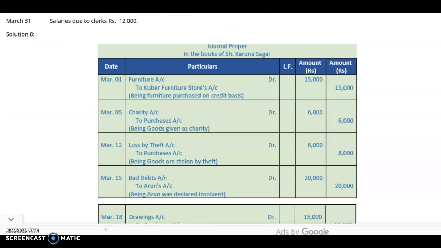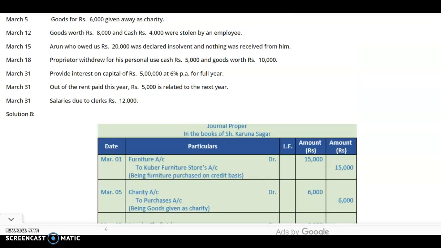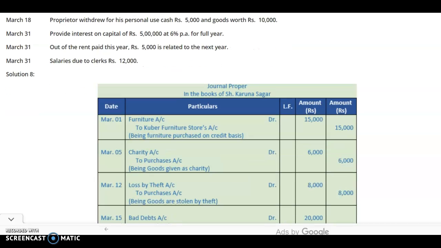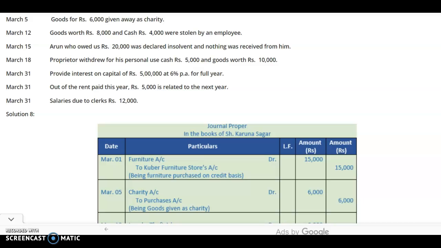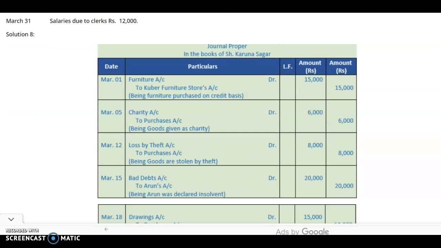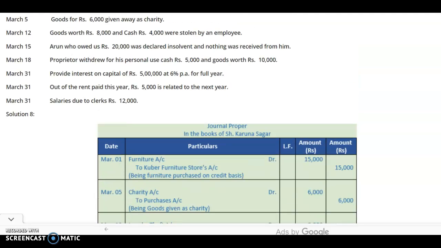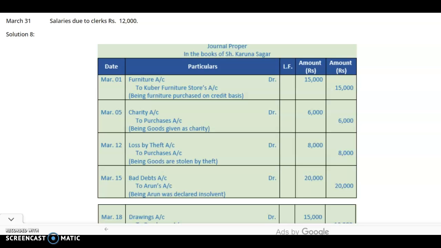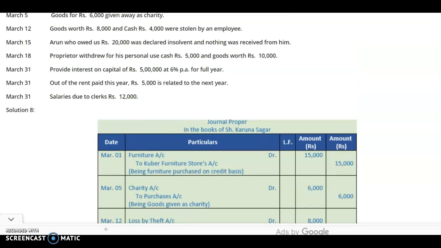We will write loss by theft account debit 8,000. Here it is mentioned by mistake: to purchases, that is 8,000. Only the entry for goods has been done, but we will have the total entry, that is loss by theft account debit 12,000, to purchases 8,000, to cash 4,000. For cash the entry has not been done, but we will record a combined entry: loss by theft account debit 12,000, to purchase account 8,000, to cash account 4,000.